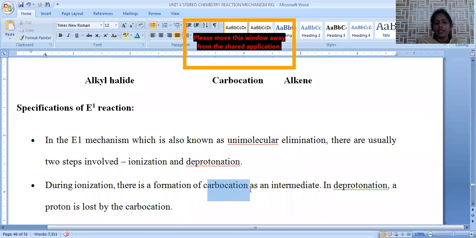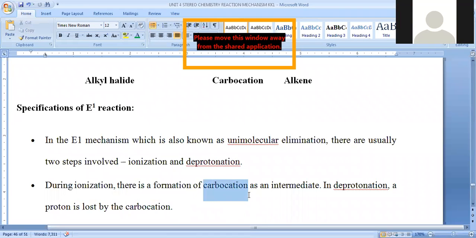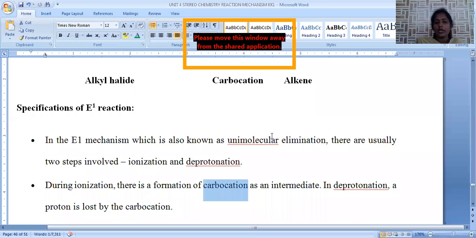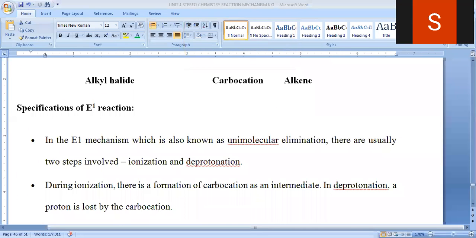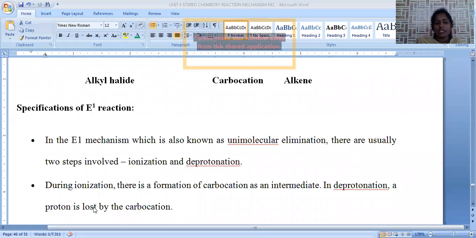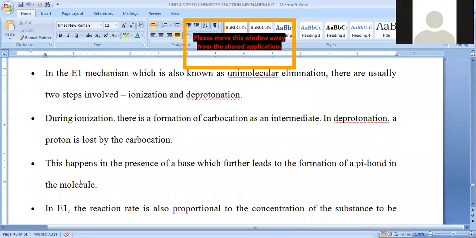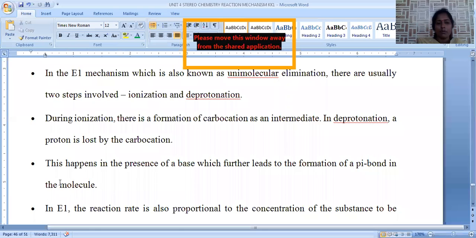The formation of the carbocation is the same as in the SN1 reaction. So this is just like the SN1 reaction. Step 1 remains unimolecular. In the second step, deprotonation, a proton is lost by the carbocation. Removal of the proton, or removal of H plus, is possible, so that we get a carbon-carbon double bond. This happens in the presence of a base, which further leads to the formation of a pi bond. The carbon-carbon double bond is also called pi bond formation in that molecule.